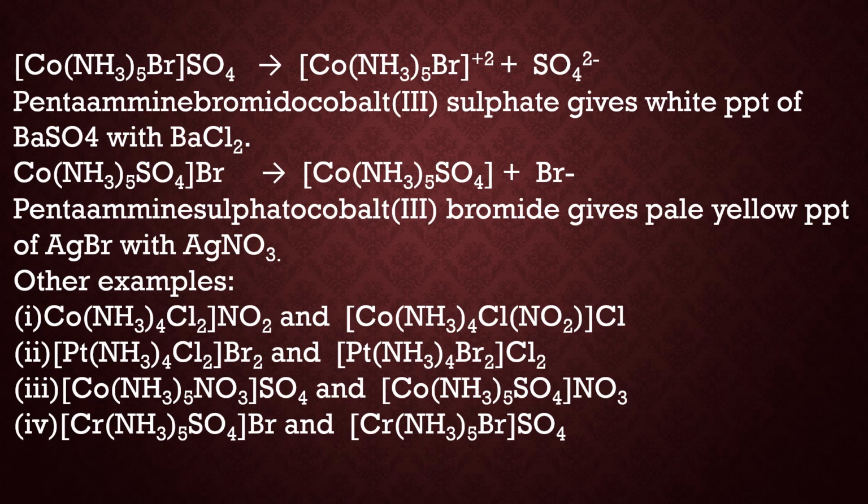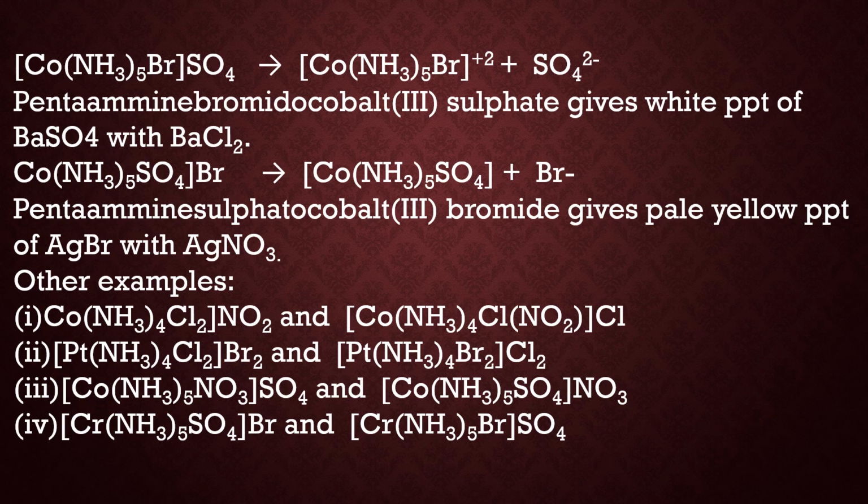So here is the equation. When you dissolve the first isomer in water, then sulfate is released in the water because the sulfate ion is present in the ionization sphere. Hence, this solution gives white PPT of barium sulfate with barium chloride solution. Now in the second isomer, bromide ion is released in the water. Because bromide ion is present in the ionization sphere, it gives yellow PPT of AgBr with AgNO3.